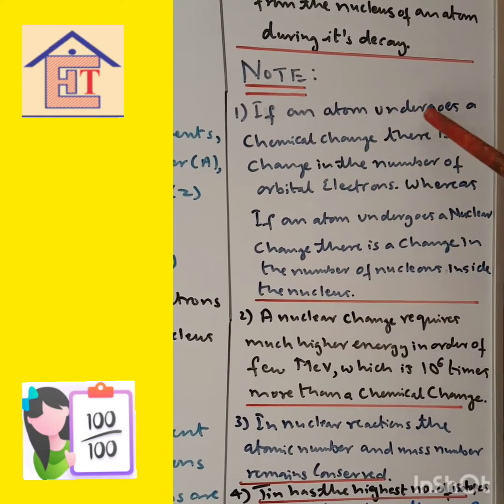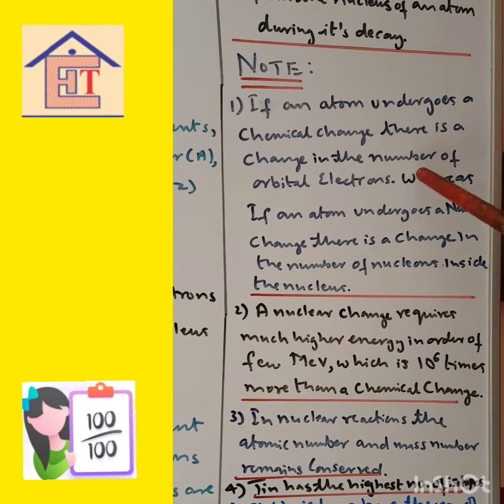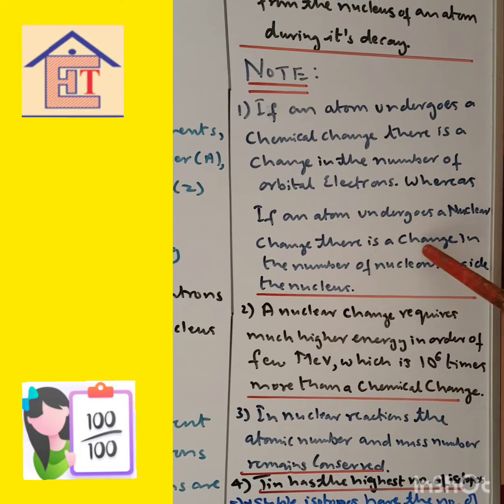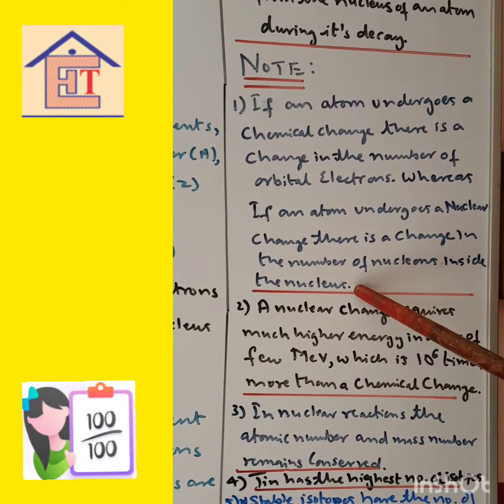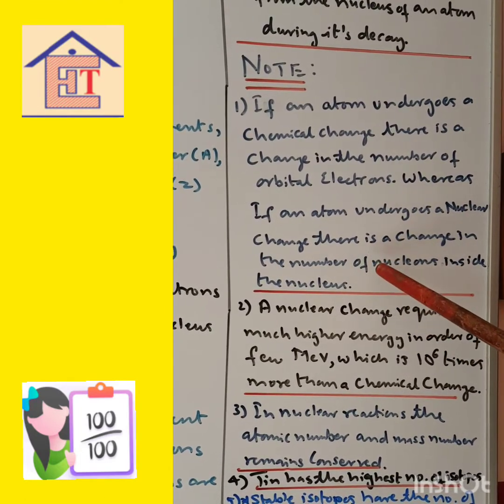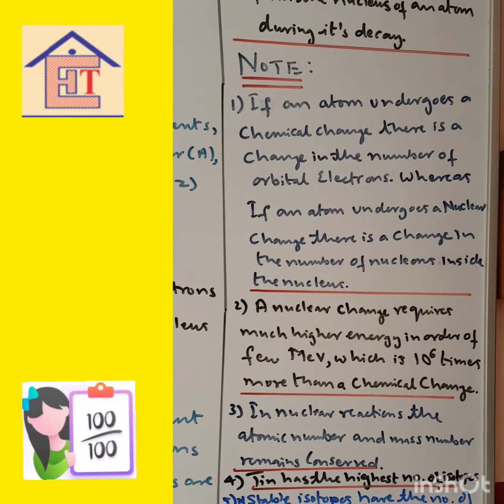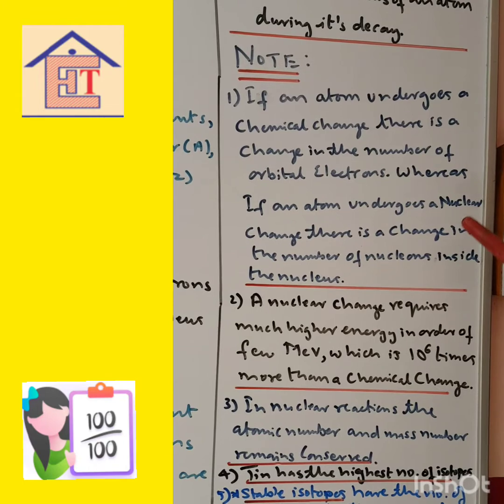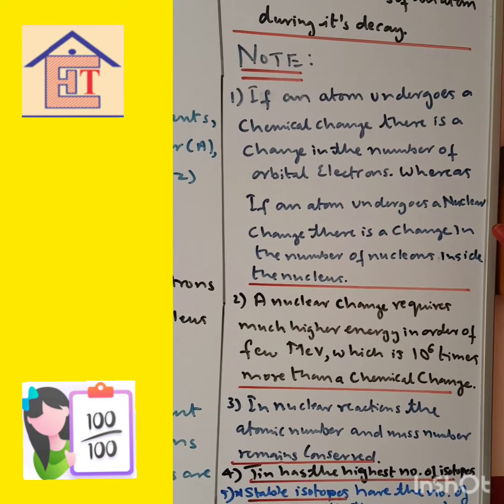So if an atom undergoes a chemical change, there is a change in the number of orbital electrons. Whereas if an atom undergoes nuclear change, there is a change in the number of nucleons inside the nucleus. So whenever a chemical reaction takes place, it's just the change of the electrons. But whenever a nuclear reaction takes place, it is the change in the nucleons.